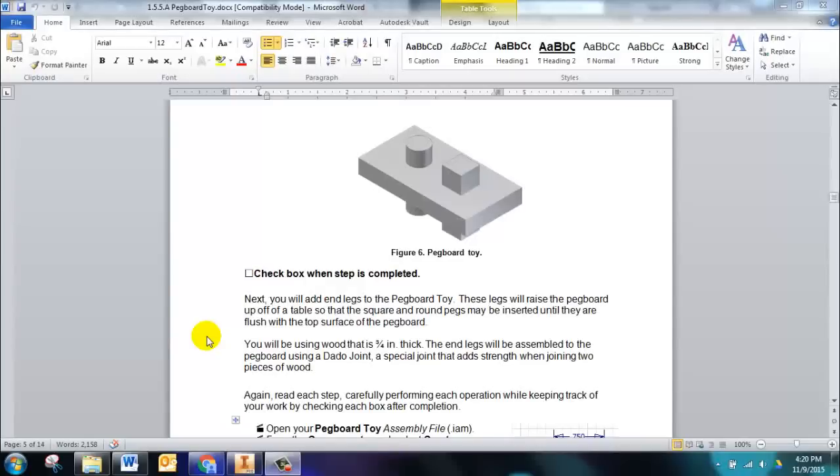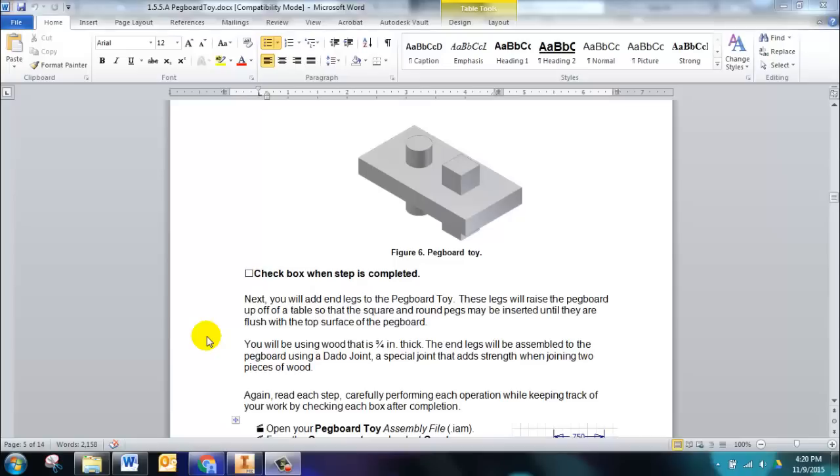Hi students, let's continue this journey, the journey of Activity 155, the pegboard toy. We've created the pegboard, we've created the round peg and the square peg, and we've even applied some assembly constraints to position those parts in the appropriate locations. Now we need to add legs to the pegboard toy.